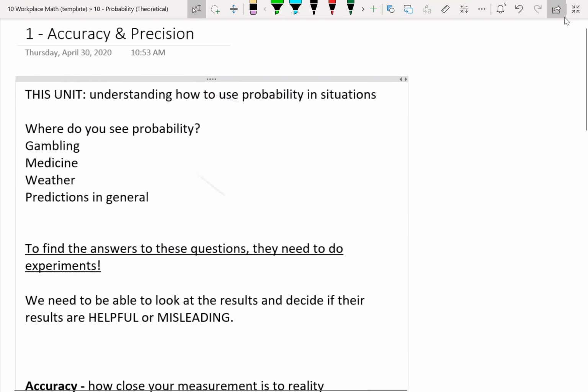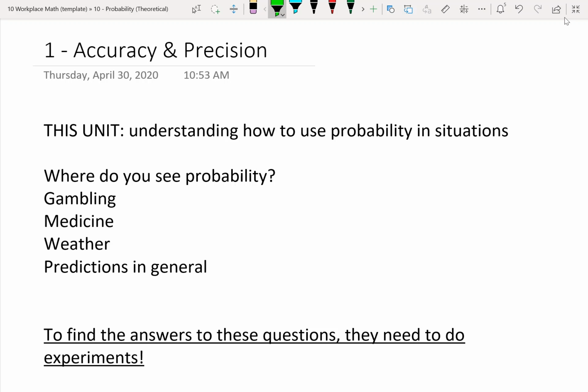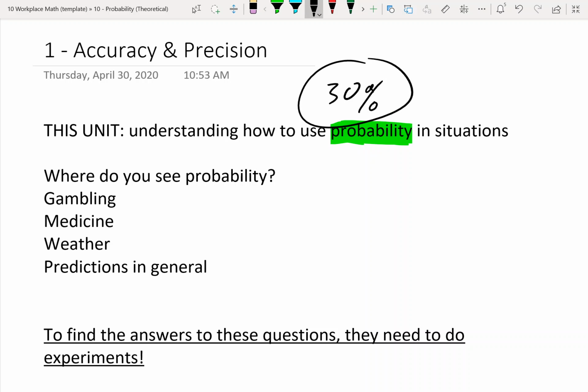All right. So we're going to start our new unit. This is another talk about probability, statistical analysis. You'll see. So what we're trying to understand in this unit is when we get given probability, which is basically like a percentage or odds. Okay, there's like a 30% chance of rain tomorrow, whatever. We need to be able to understand stuff about this number, but also how to get that number in the